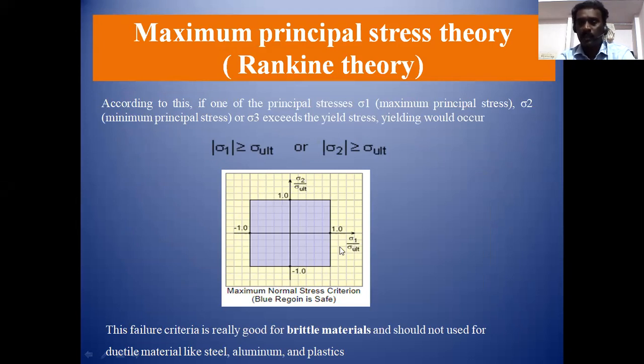This is the ratio of stress values. Sigma 1 indicates the induced maximum principal stress, and the ultimate stress is a material property. Similarly, sigma 2 is the minimum induced principal stress. The value of this ratio may be 1.